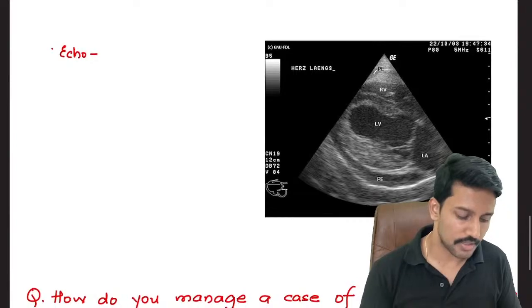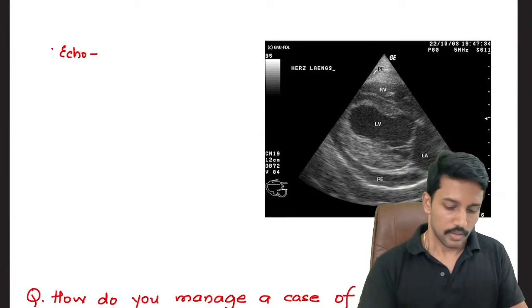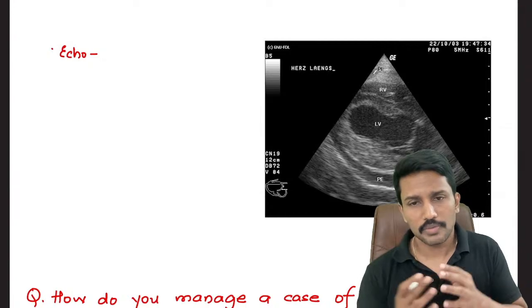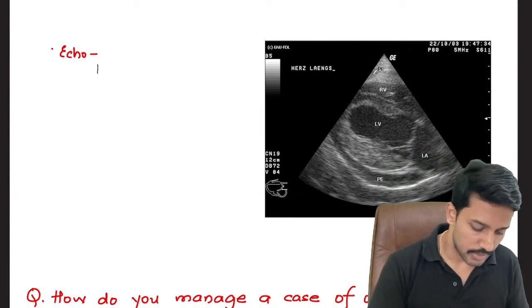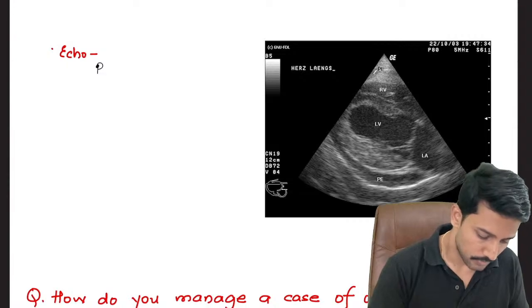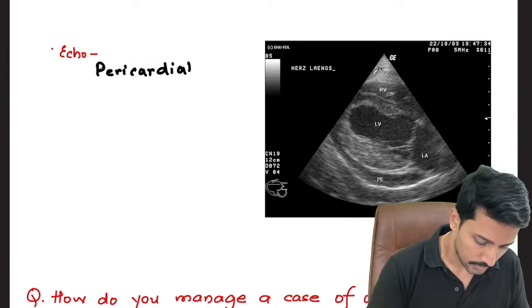What else investigation can I do? I can do the echocardiography. What will echocardiography show me? Because there is inflammation of the pericardium, some amount of inflammatory fluid will be leaking into the pericardial cavity. So there may be pericardial effusion, which I can clearly see on the